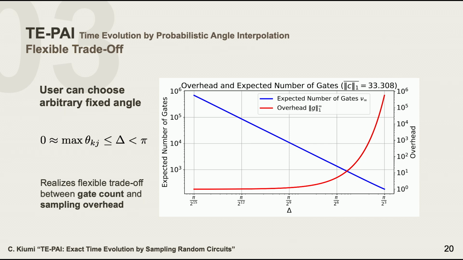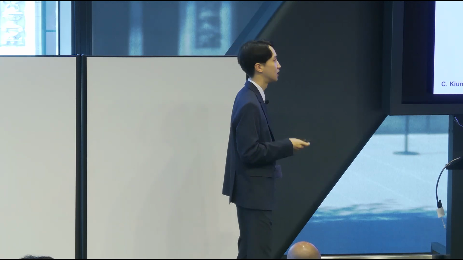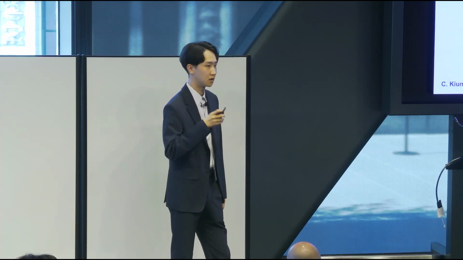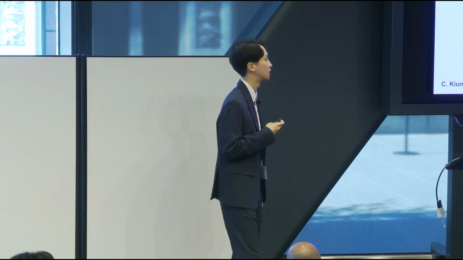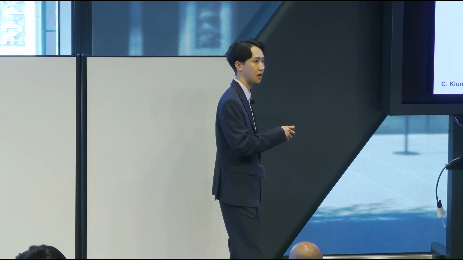This delta can be chosen from 0 to pi, but because we're considering small theta, we can think of this as like 0. And if you want to suppress the sampling overhead, we can just choose a small delta. At the cost of an increased number of gates, we get exponential suppression of the sampling overhead.